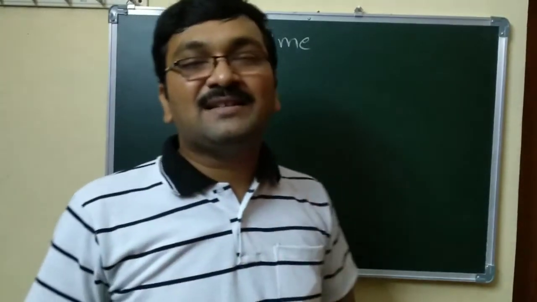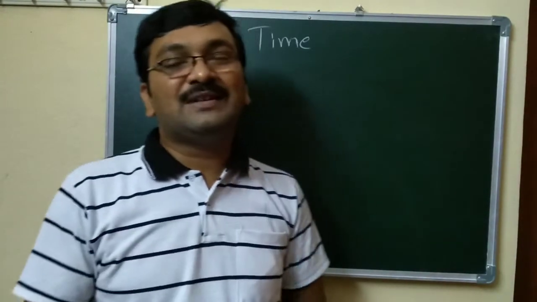In a previous class we learned about the measurement of length, area, volume and mass. In this class we are going to learn about the measurement of time. Before measuring time, we must know the definition of time.